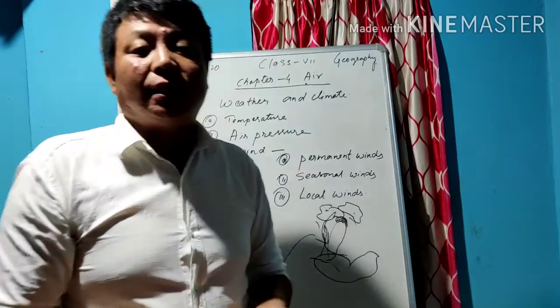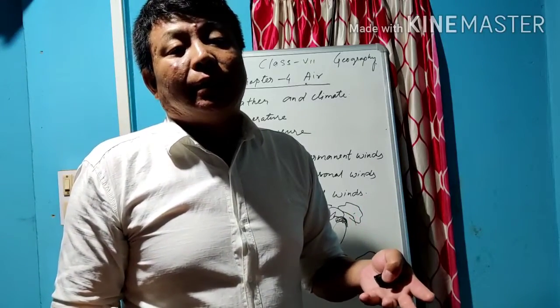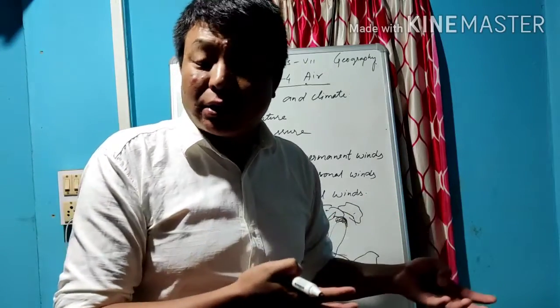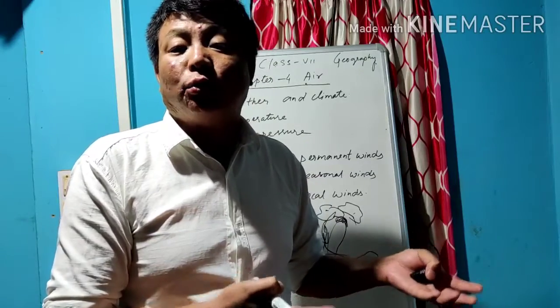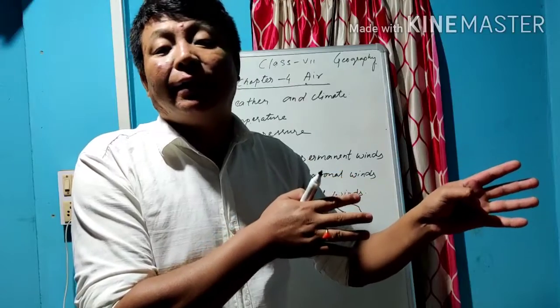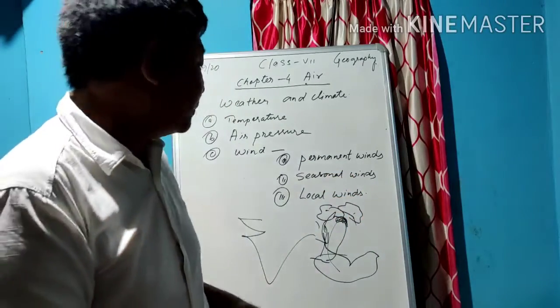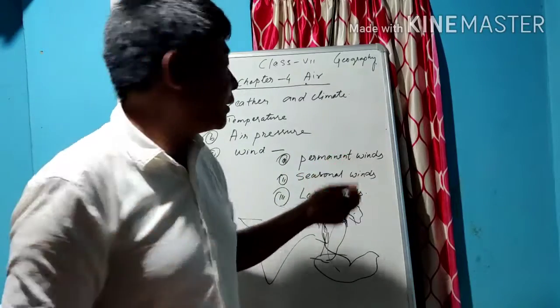If you are watching television, you may find that in some states the weather conditions are not good, the climatic conditions are not good. In that area rain will be there, and you may see the temperature in Celsius on television also. So we will study these things more later.